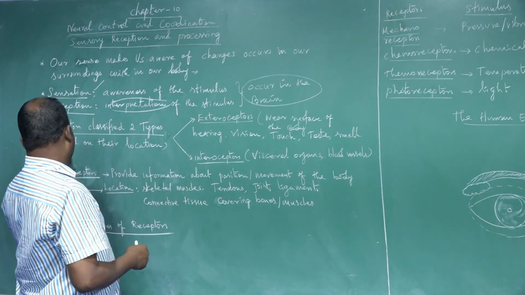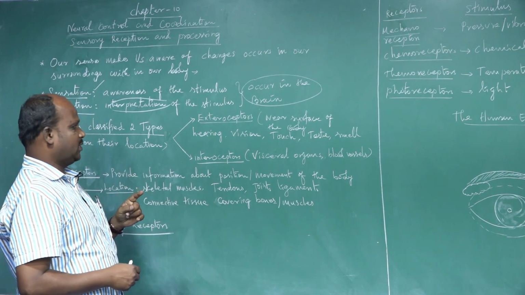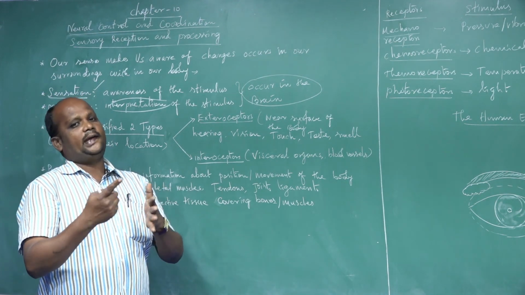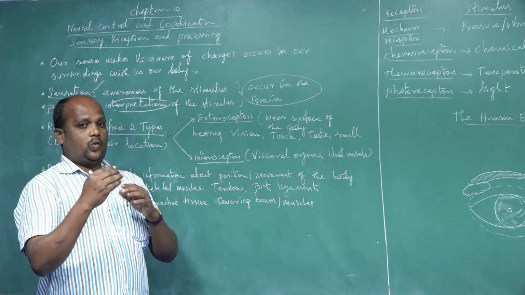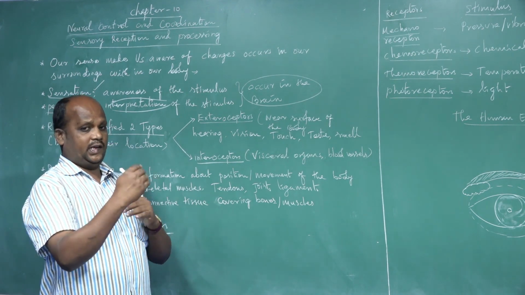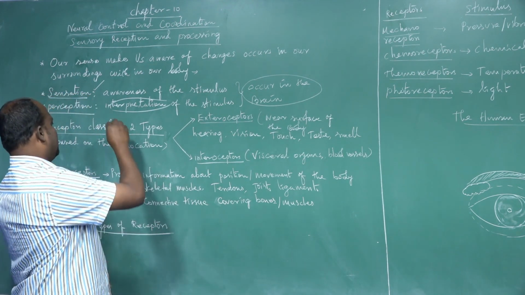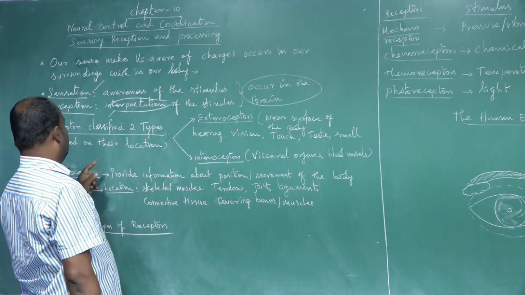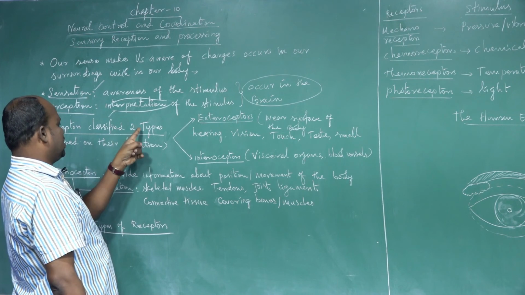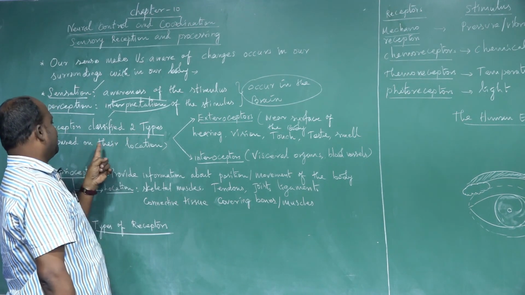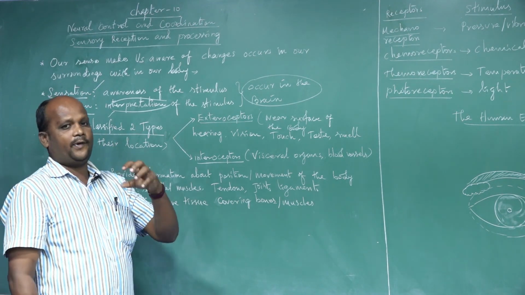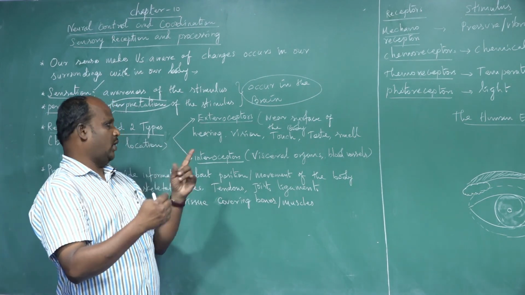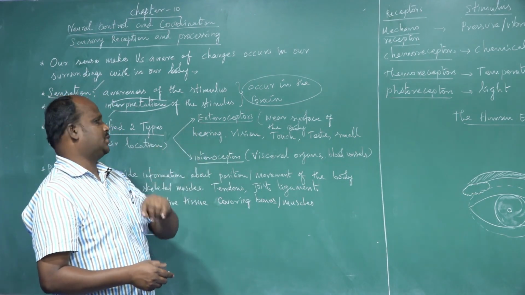Next are the receptor organs. What are the receptor organs? The eye, ear, nose, tongue and skin. The organs that are responsible for these activities are called receptor organs. We classify receptor organs into two types. The classification is based on location, where they are fitted or located in our body.